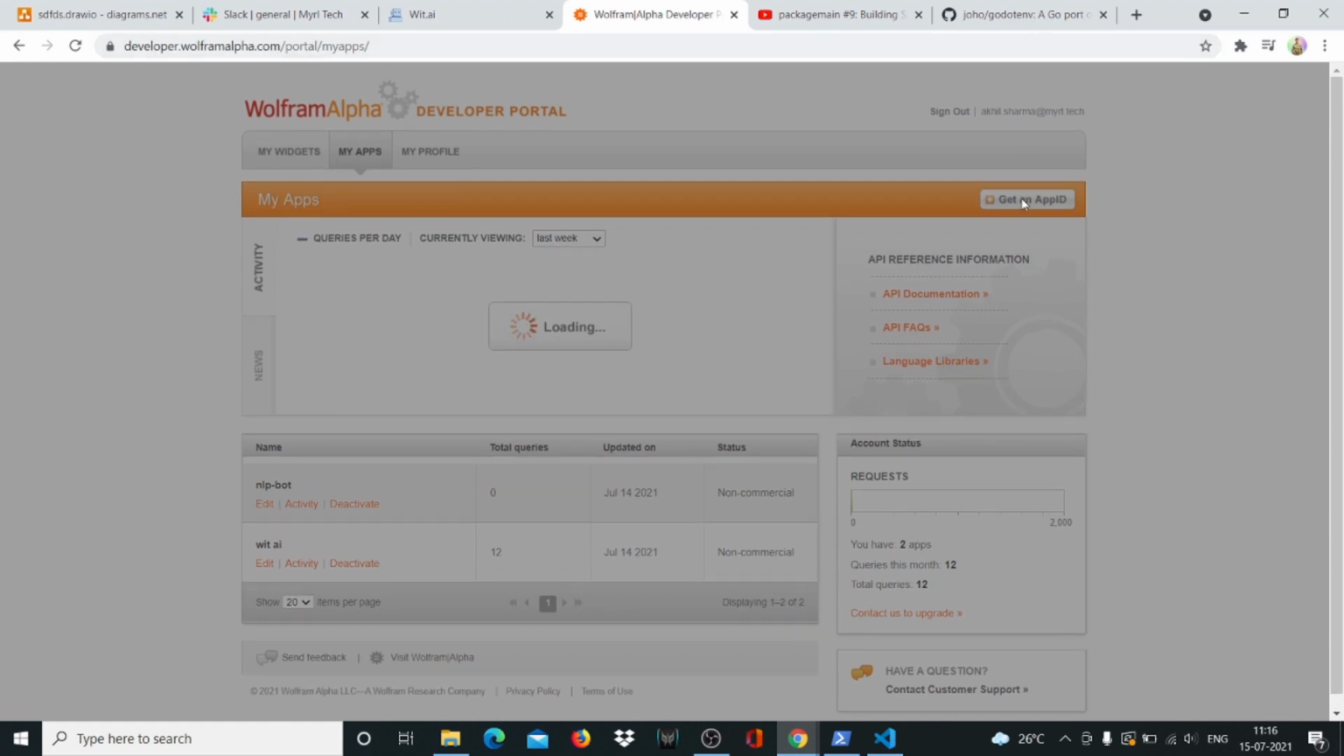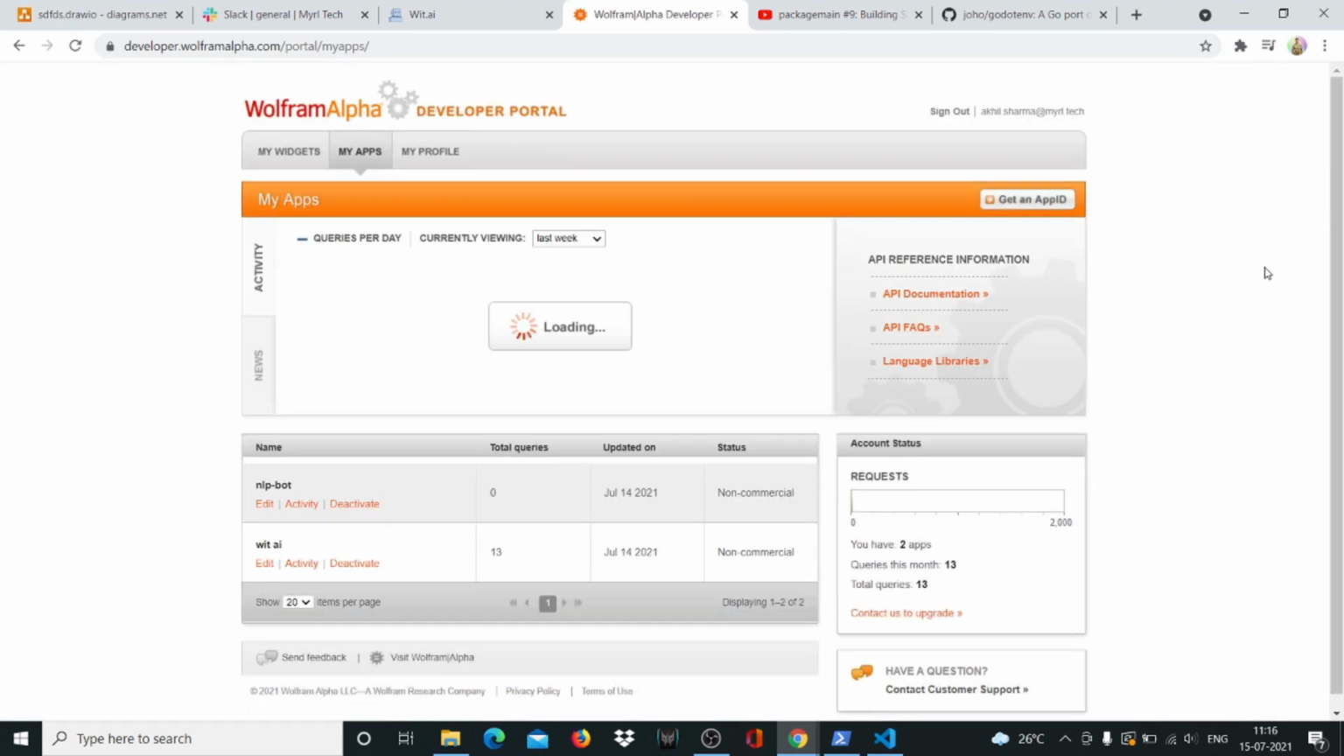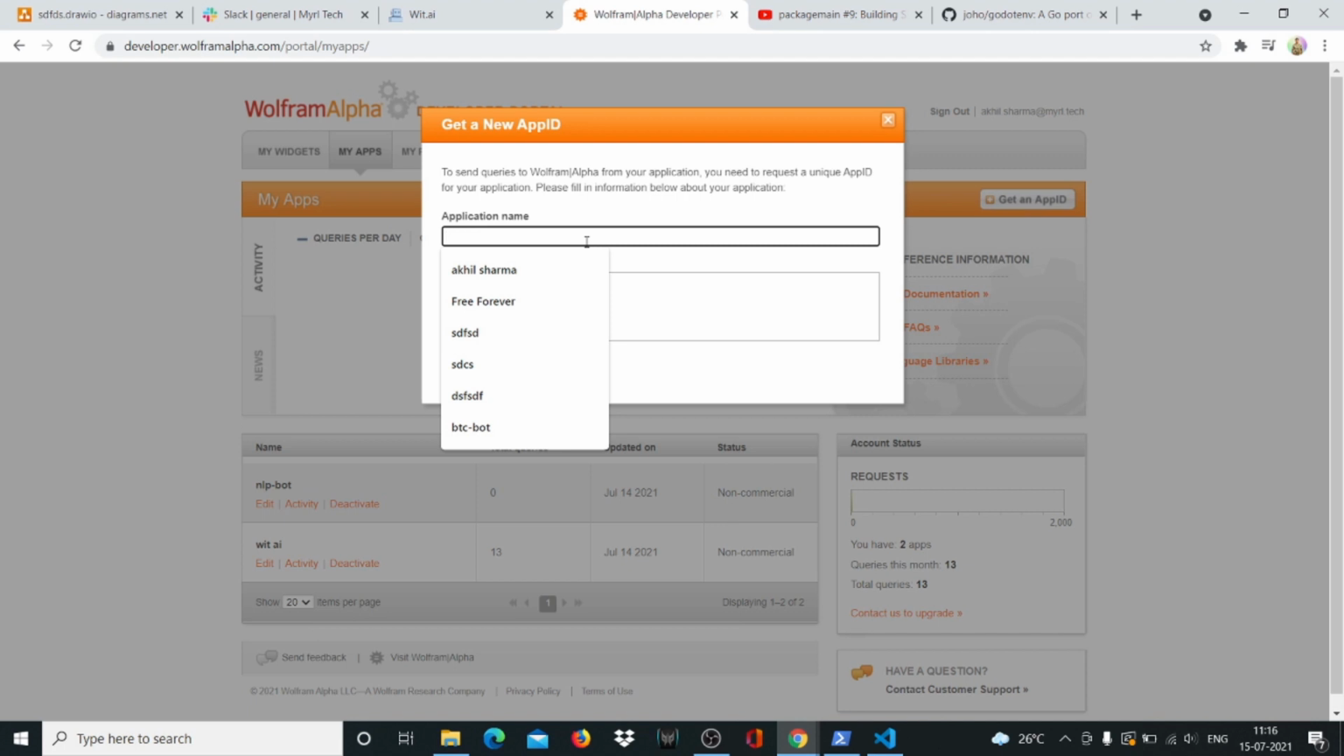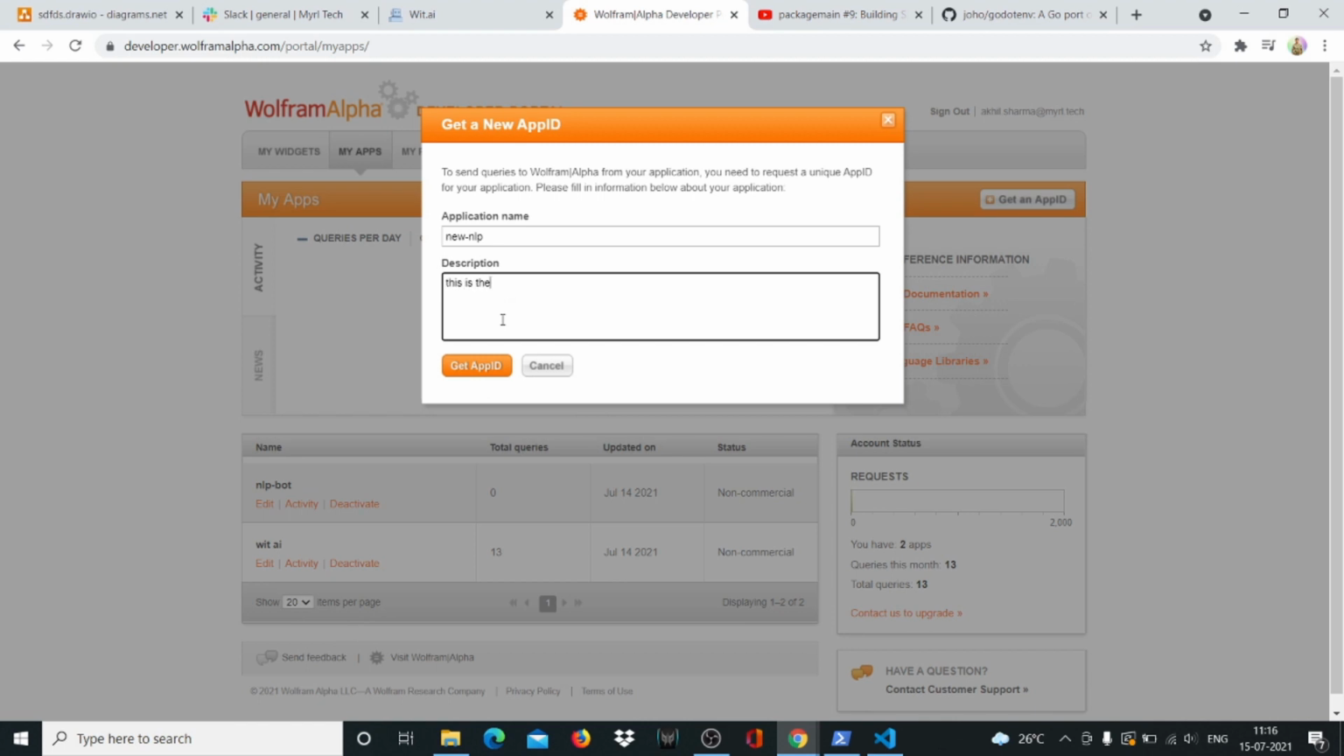As you noticed, I clicked get an app ID a long time back, and sometimes you have to refresh it. Sometimes, very weirdly, it would have logged me out, but not today. It has not logged me out till now. So I'll just click it again. Now it's asking me for my application name. So I'll say new NLP bot. This is the YouTube demo bot. If you don't give a description, it won't let you create a new app. So I'll say create an app.